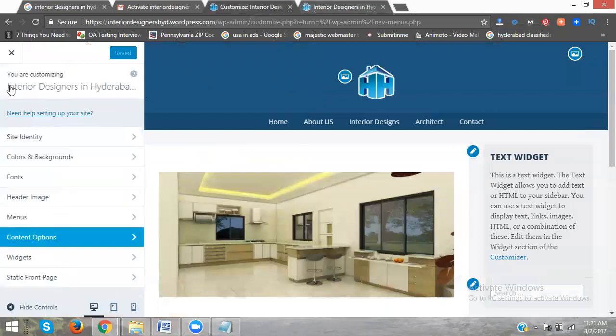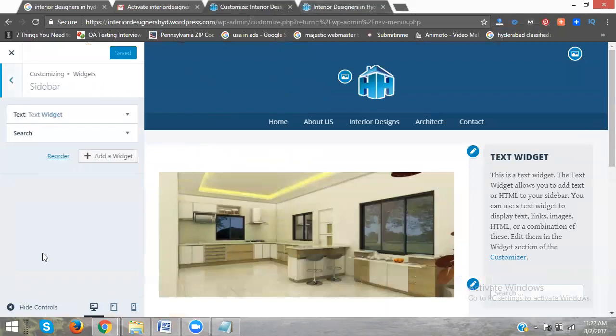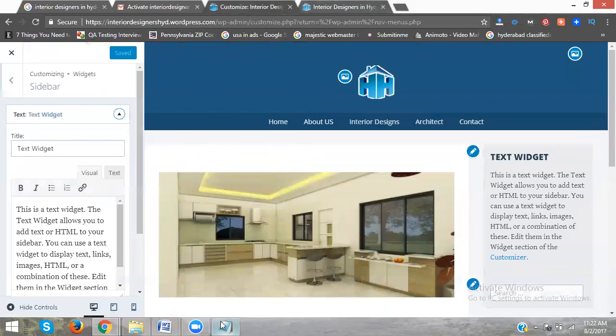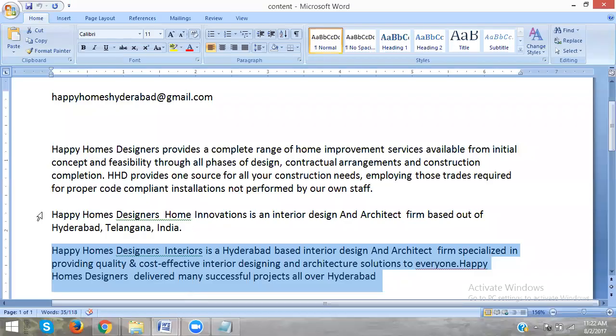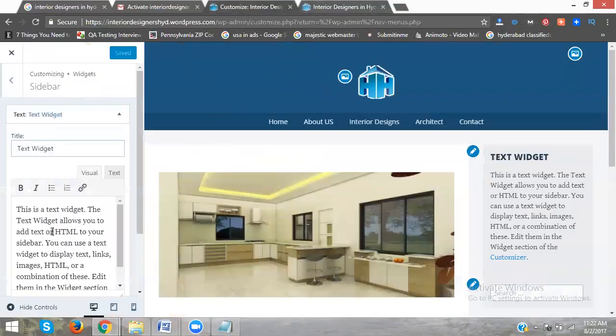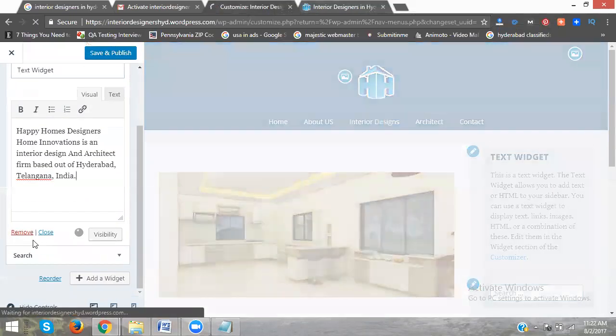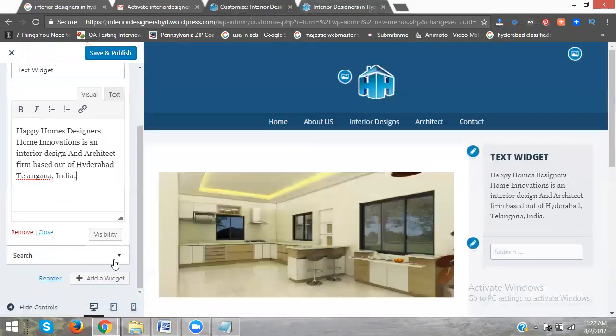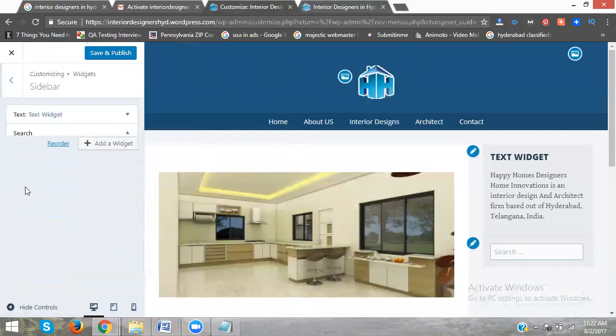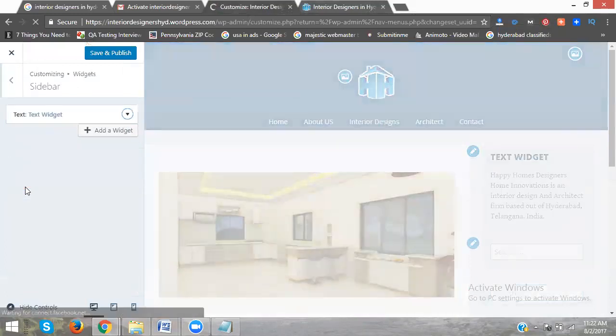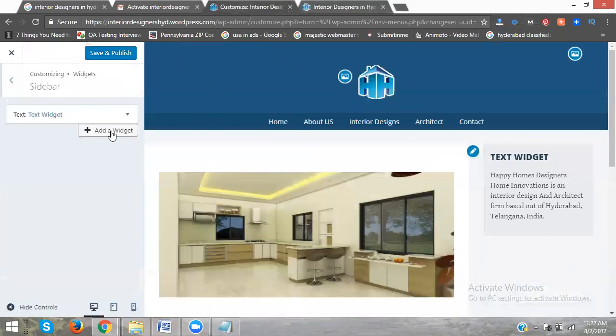Okay. In this Appearance, go to Customize. Okay, and this one, widgets. Here, the text area is there. You can change the text area to about my information. Next one, if it is not required, you can remove it also. Now the search box. Search box is not required.